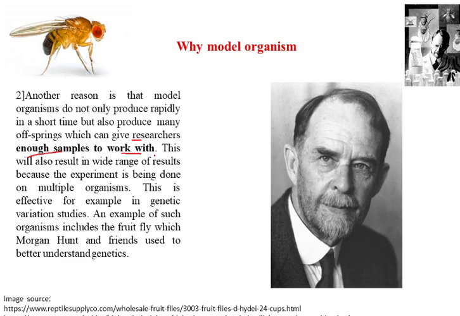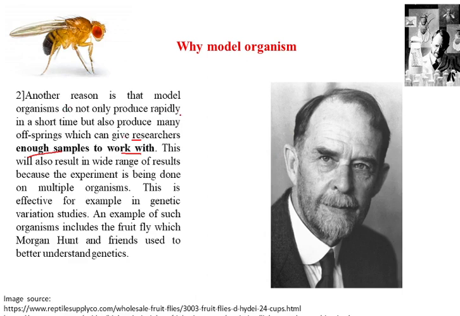An example of such an organism that Thomas Hunt Morgan, the great geneticist, has used is the Drosophila. Now this is an image of the great geneticist Thomas Hunt Morgan, and he has given the chromosomal theory of inheritance and linkage. So I will show you what this means.